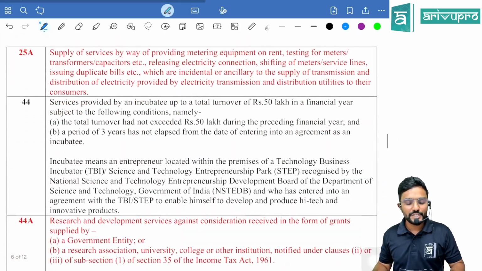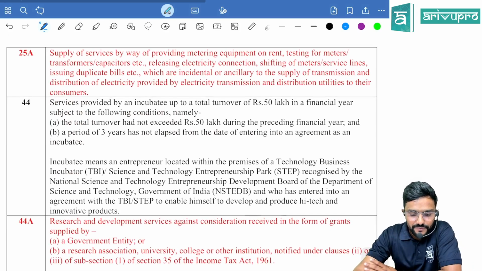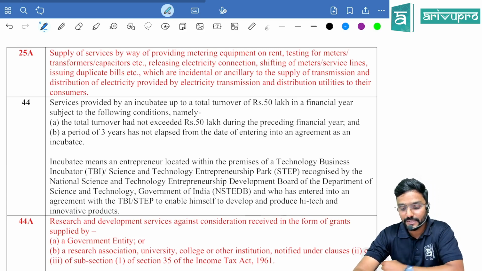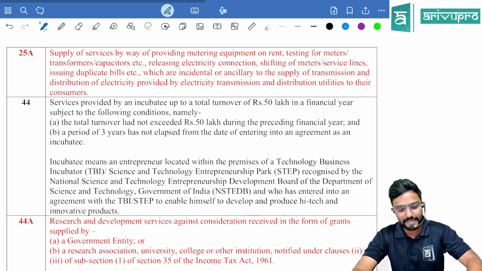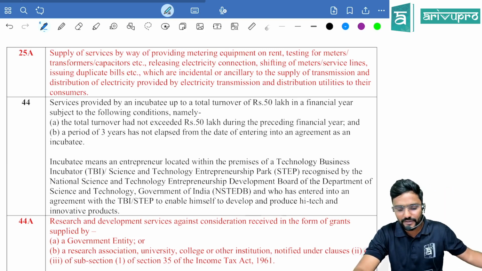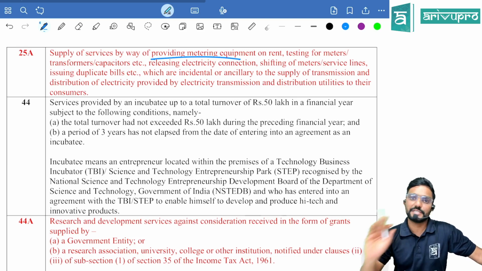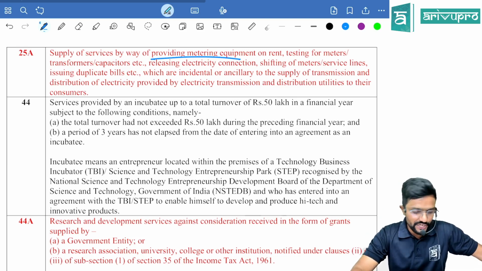Okay. Next, 25A, new entry again. Supply of services by way of providing metering equipment on rent, testing for meters, transformers, capacitors, etc. Releasing electricity connection, shifting of meters, service lines, issuing duplicate bills, etc. which are incidental or ancillary to the supply of transmission and distribution of electricity, provided by electricity transmission and distribution utilities, that is the supplier, to their consumer. So, what they are talking about is providing metering equipments is exempt under GST.